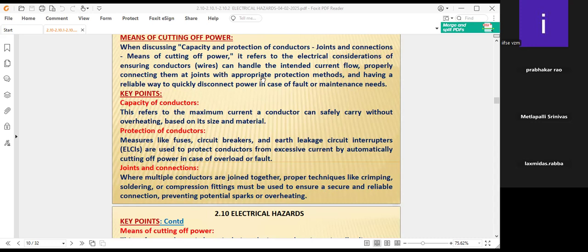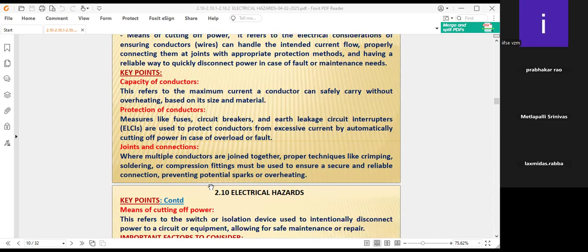That's what is being told here. Appropriate protection methods means this. Definitely the proper taping is there, proper joint is there, and see that all the three wires should not be mixed together or connected. See that the joints and connections are made very safely, and there must be very keen observation of that place before starting the work.